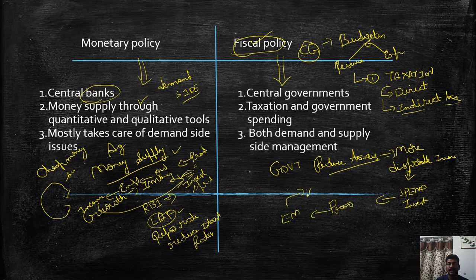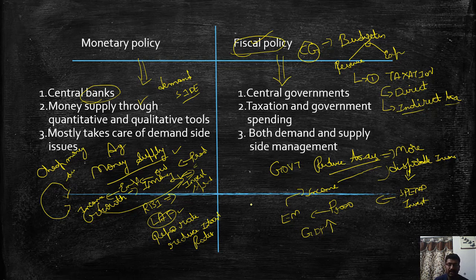Employment means again income, and again income means spend and invest. So this becomes a cyclical phenomenon, and the growth rate, that is GDP, starts increasing. So this is the idea of the fiscal policy playing with the taxes.